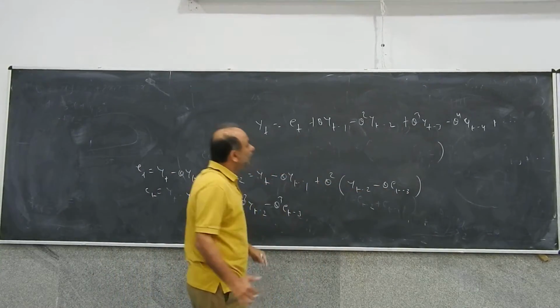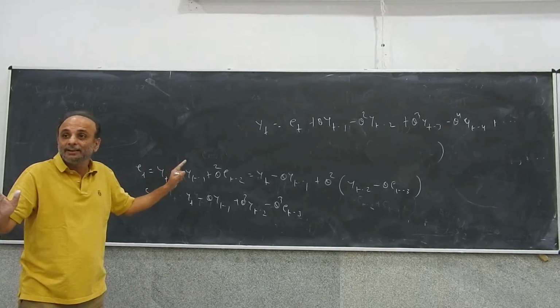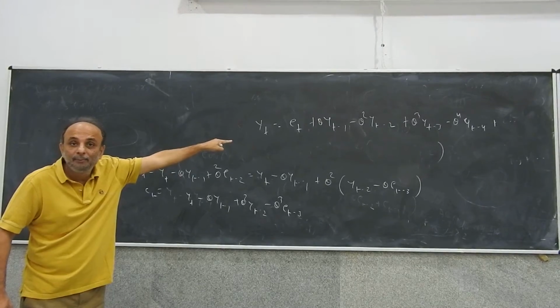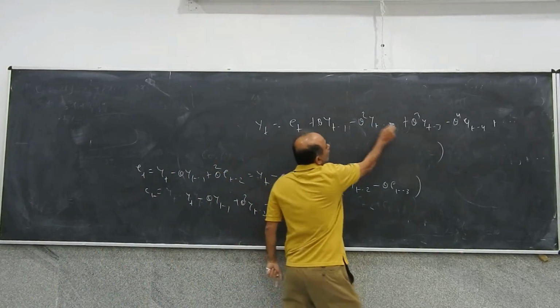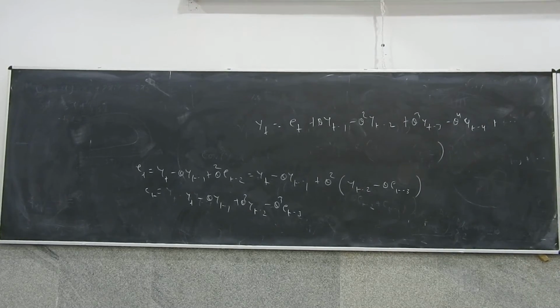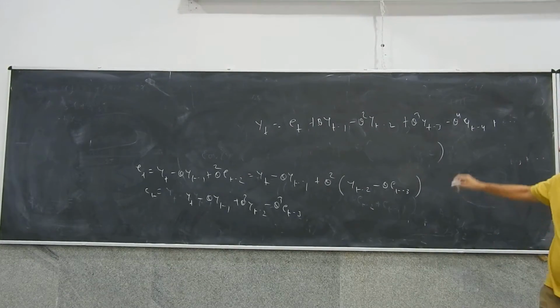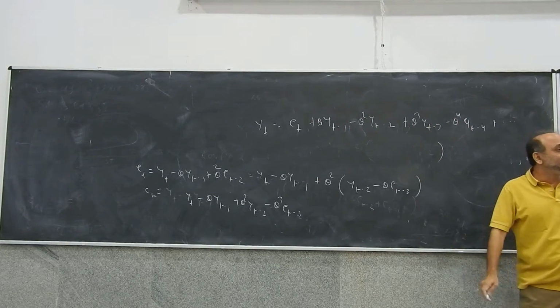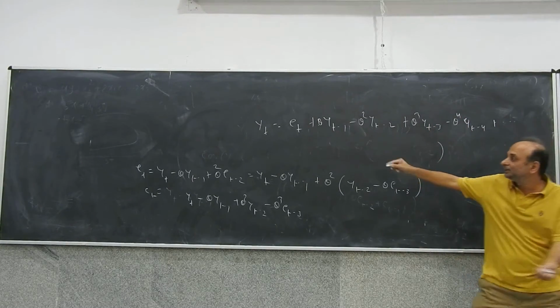But when does this make sense? This makes sense only if the absolute value of theta is less than 1, because only then do the powers of theta become smaller and smaller. And I can write yt as Et plus the past value of yt times a constant, plus another past value of yt times another constant, and so on, only if those thetas keep on becoming smaller. If theta is equal to 1 or greater than 1, then theta raised to 4 is bigger than theta raised to 3 and so on, so a finite sum will not exist.